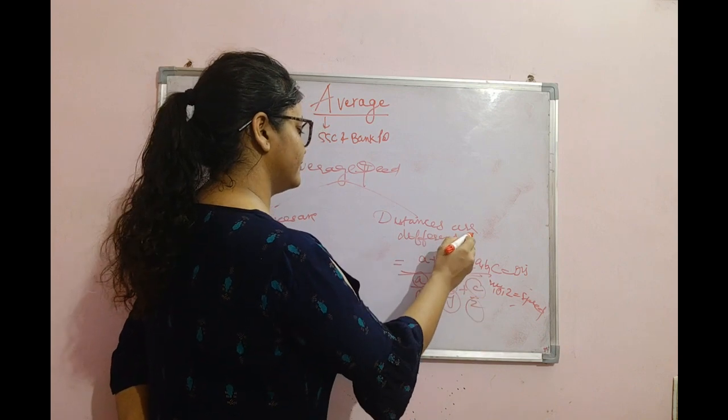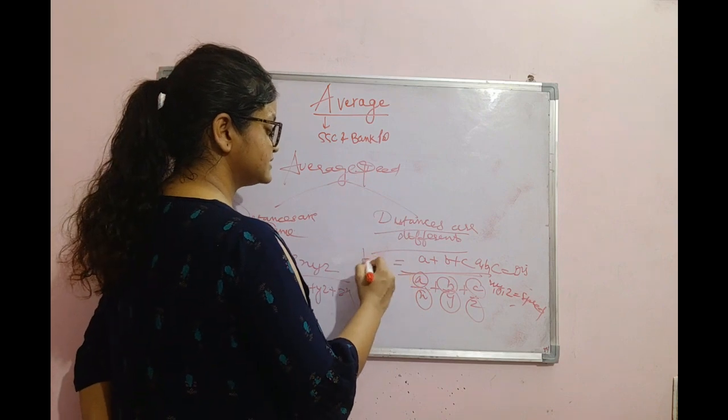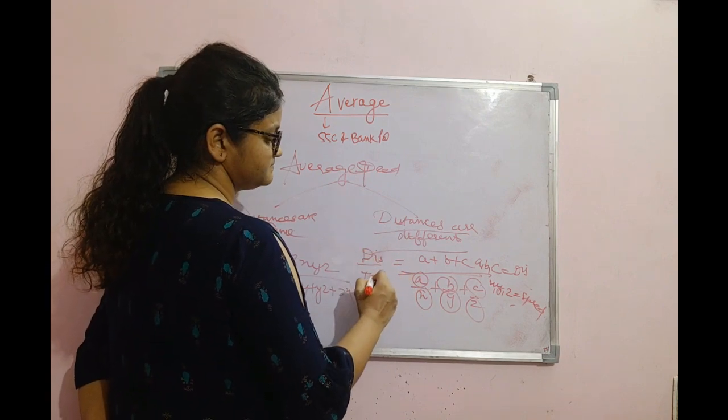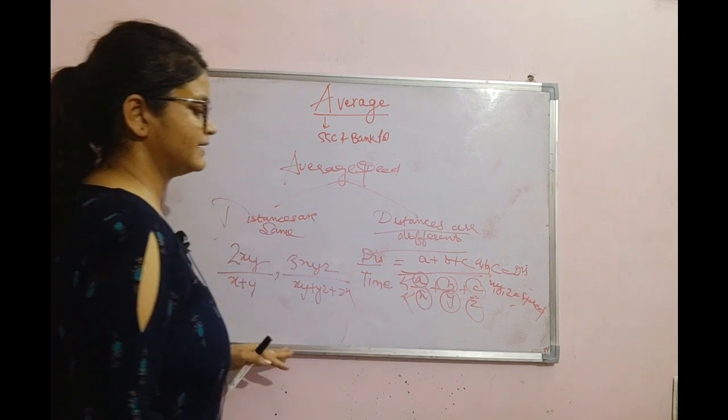So the formula for speed is, what is the formula for speed? Distance upon time, and time we can find by distance upon speed. Okay, clear?